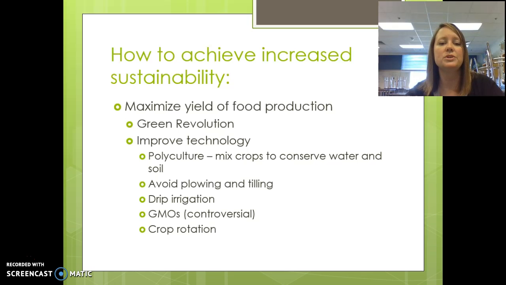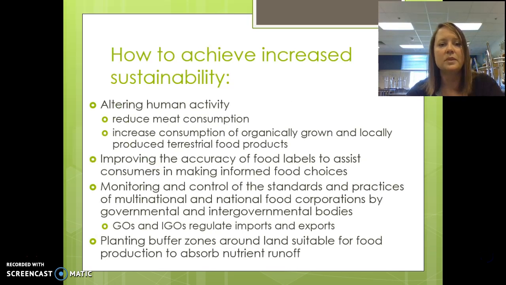We have crops that produce their own pesticide that's harmless to humans. They can be harvested in a shorter amount of time, so we can have multiple harvests per year. Another thing that we can do is to rotate our crops, and that helps with fertilizer and erosion as well.